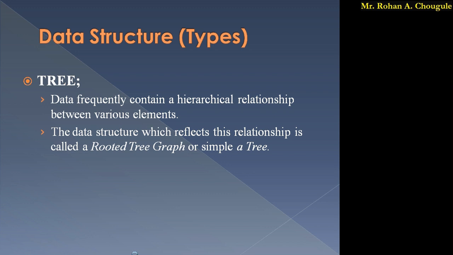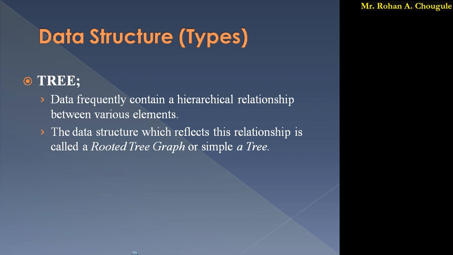Basically, there are some data that frequently contain hierarchical relationships between various elements, and the data structure which reflects this type of relationship is nothing but a tree, or we can call it a rooted tree graph. So a data structure that represents hierarchical relationships between various elements is nothing but a tree.